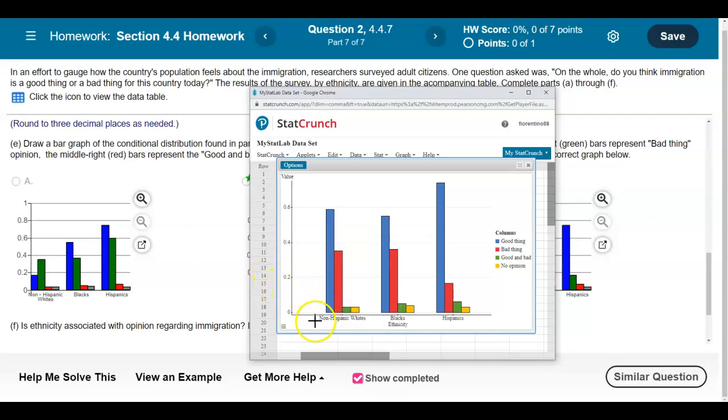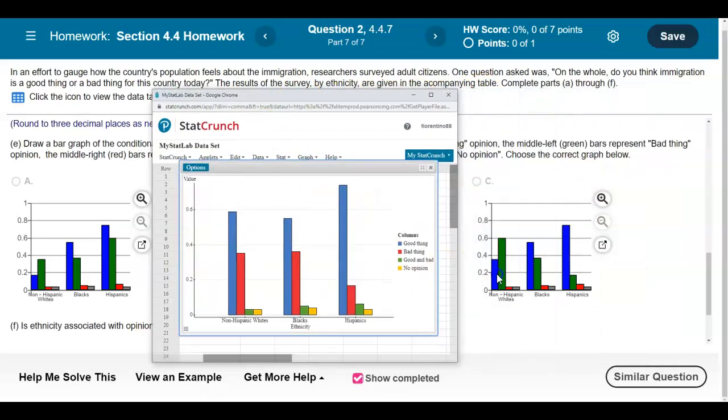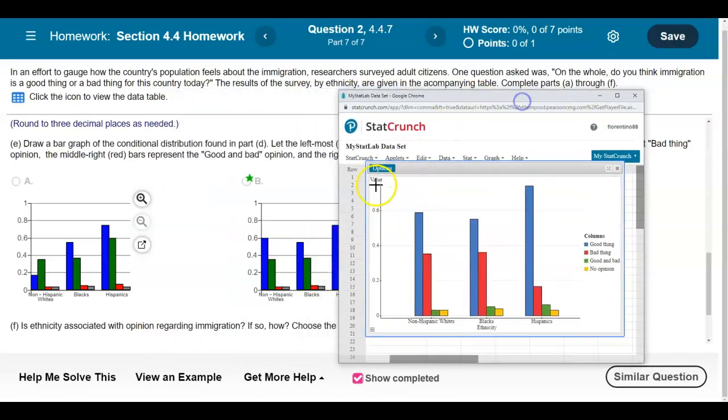Okay, so the first graph, we have the blue goes all the way up close to 0.59, and we can see that it doesn't match part A, so we can eliminate A. If we look at B, we can see it goes to 0.6. This value goes to 0.351, and those match. We can say that these match, and we can say that these match. So far it works for B. And if we look at C, we'll see that the blue is less than the green here. So that means that B represents our bar graph.